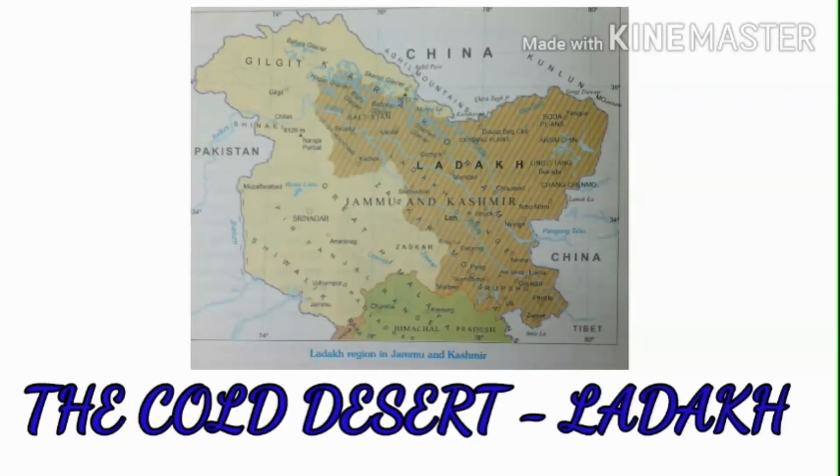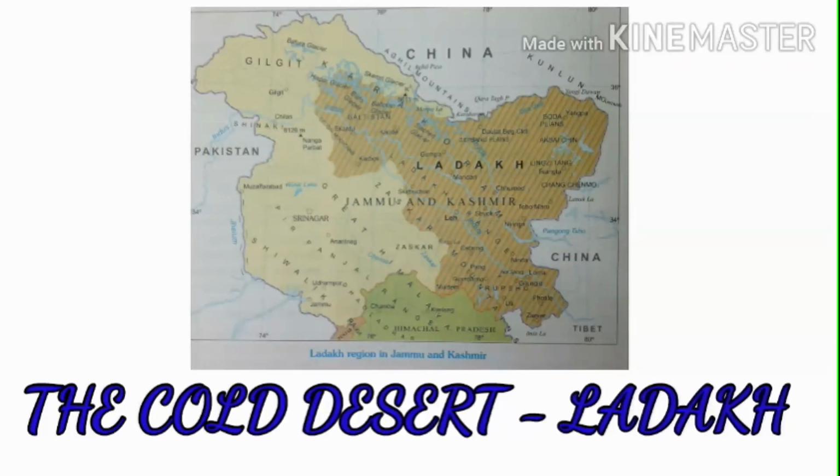Okay, children, next we'll discuss the people of the Ladakh region. People of Ladakh are either Muslims or Buddhists. The indigenous people of Ladakh use water resources to create a prosperous agricultural base for the region.